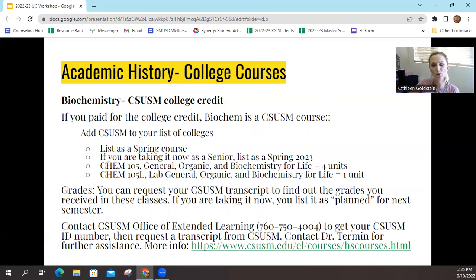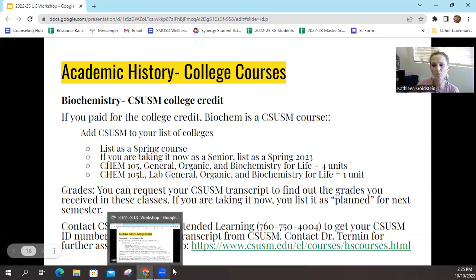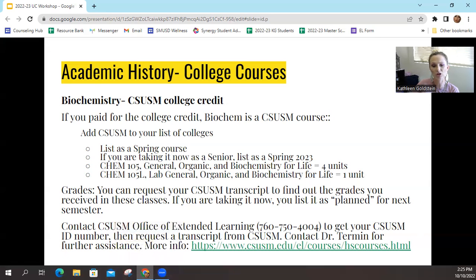The grades you can request through Cal State San Marcos to get a transcript. And if you're not planning to take it until this spring, you would just plan for that. If you need assistance getting a transcript to find out what that college course grade is, which is different than what you got on your Mission Hills transcript, you can contact the Office of Extended Learning at Cal State San Marcos or contact Dr. Turman for further assistance.